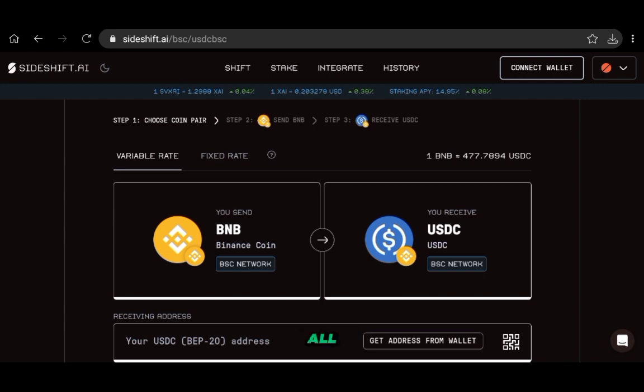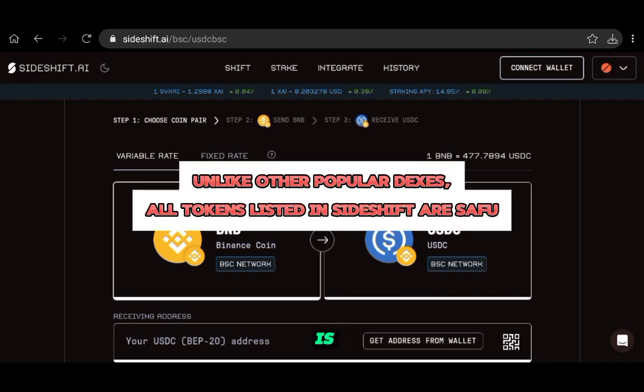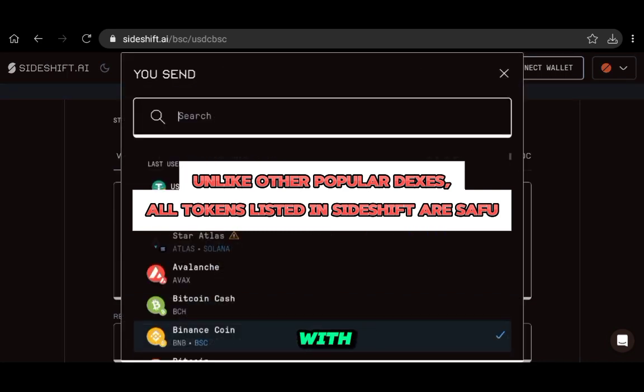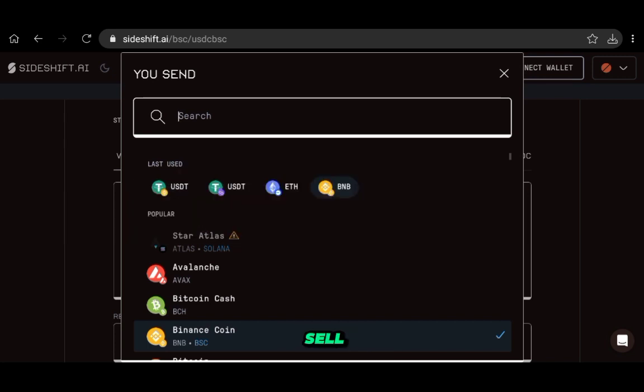With Sideshift, all of the tokens here are legit, so you choose freely. This is more of a safer ground, somewhere in the likes of what happens with centralized exchanges like Binance. In those places, all the tokens that you will buy and sell, all of those will be legit. These ones here, it's the same thing.